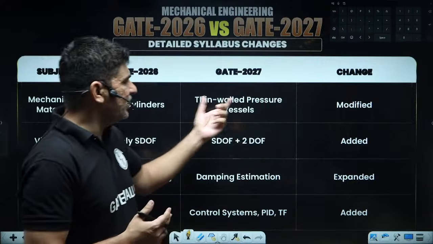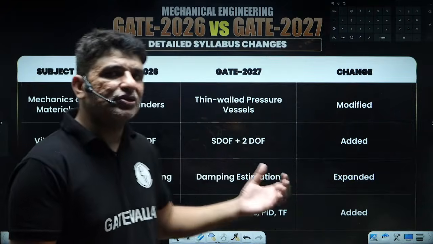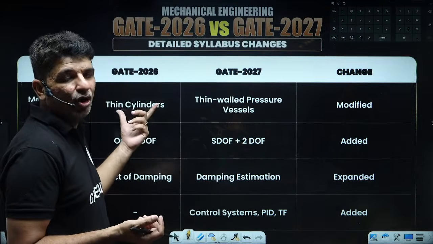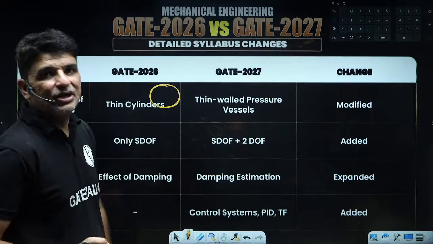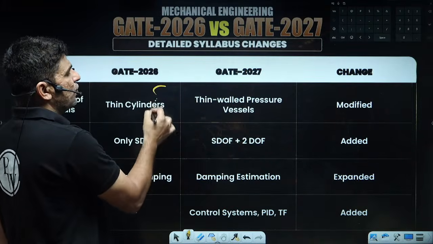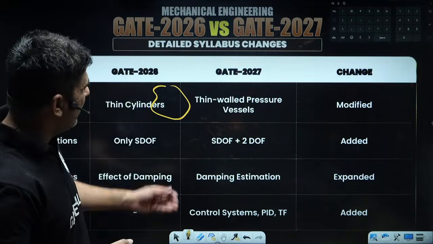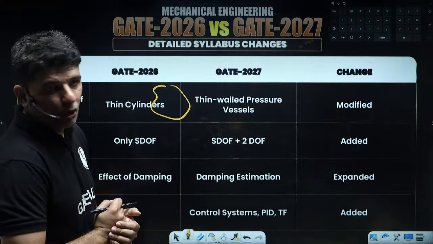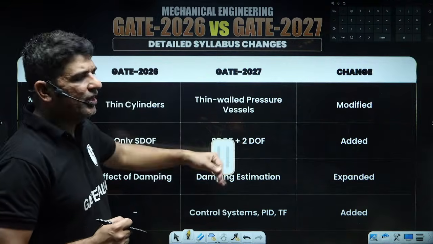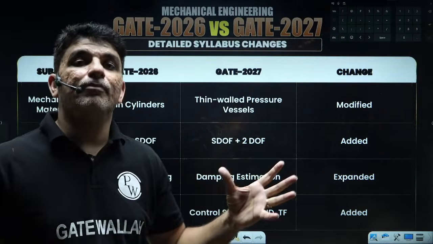That is thin walled pressure vessel. Thin cylinders, thin walled pressure vessel. Earlier also we used to study thin walled pressure vessel. So it was not only that we used to study only the cylinders, we used to study random shapes also, in which we used to study what are the stresses and what are the deflections which can come.